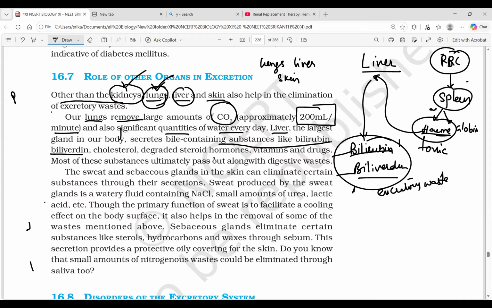Toxic heme is converted into bilirubin and biliverdin. What is the way? Through the hepatopancreatic duct, the liver releases these excretory wastes into the intestine. So what is the way of bilirubin and biliverdin? They are released out through the fecal matter.